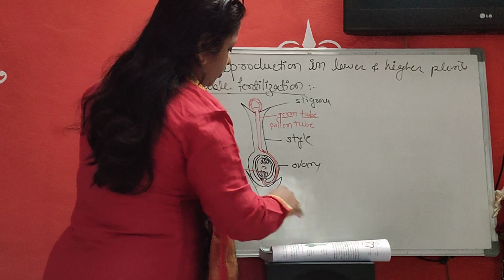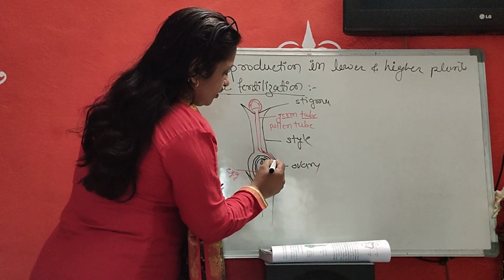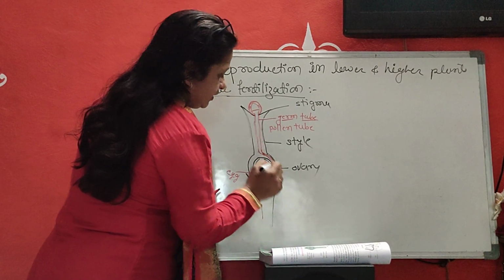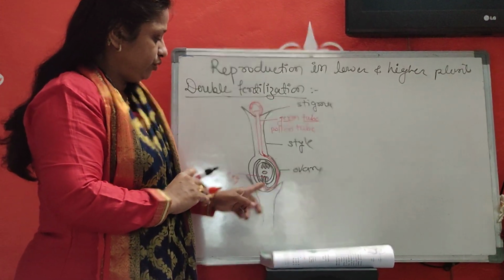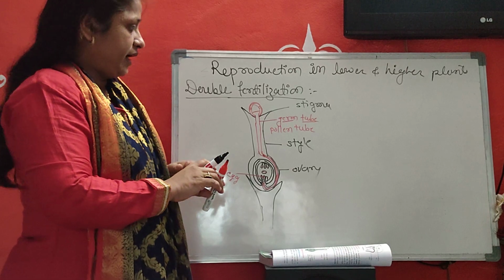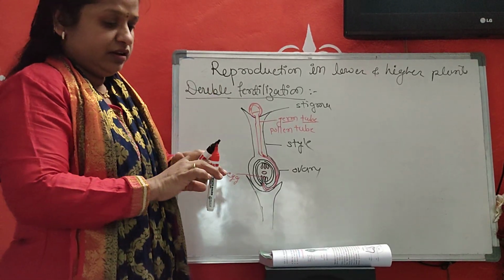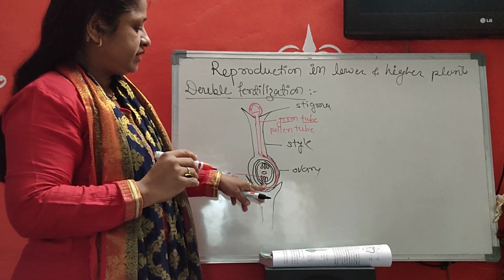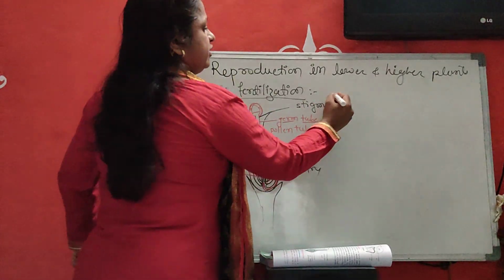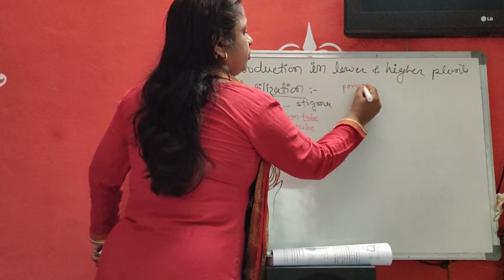The entry of this pollen tube is through the micropyle here. The pollen tube enters the ovule through the micropyle. Listen carefully, understood? The pollen tube enters through the micropyle. This is called porogamy.